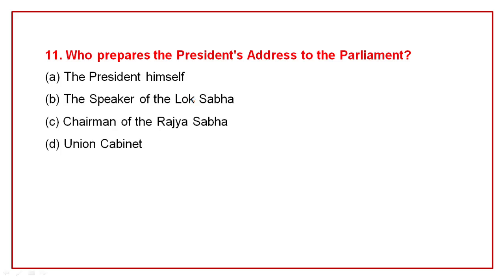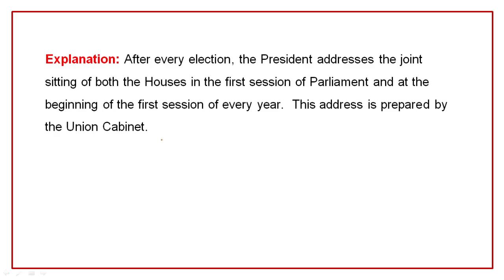Question number 11. Who prepares the president's address to the parliament? The president himself, the speaker of Lok Sabha, chairman of Rajya Sabha, union cabinet. Correct option is D, union cabinet. After every election, the president addresses the joint sitting of both houses in the first session of parliament and at the beginning of the first session of every year. This address is prepared by the union cabinet.